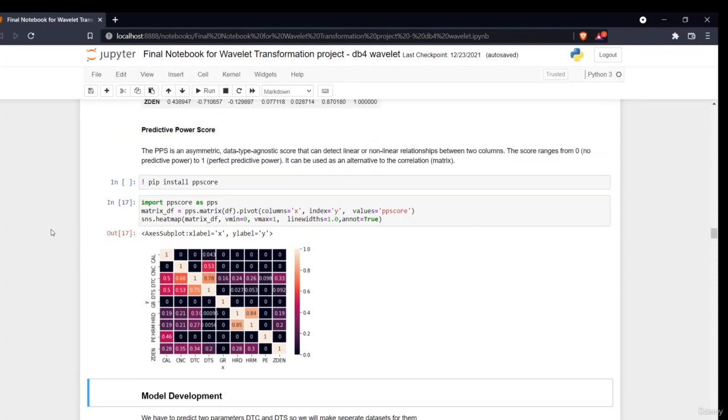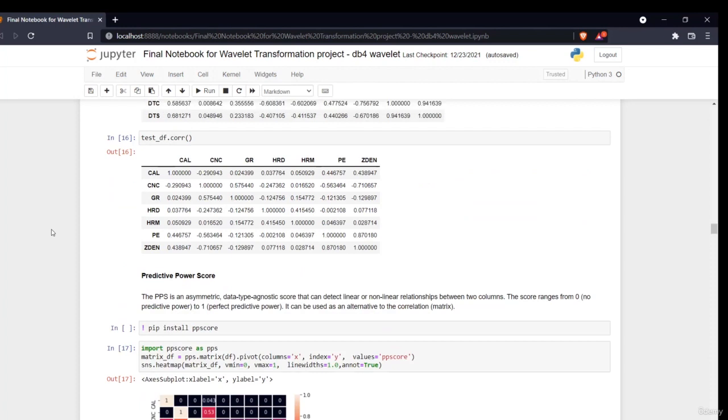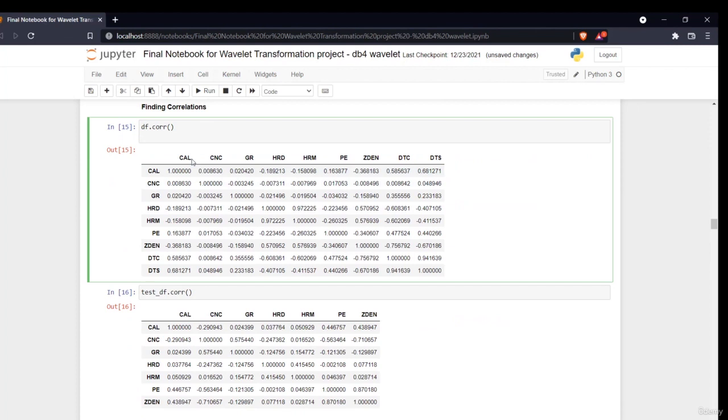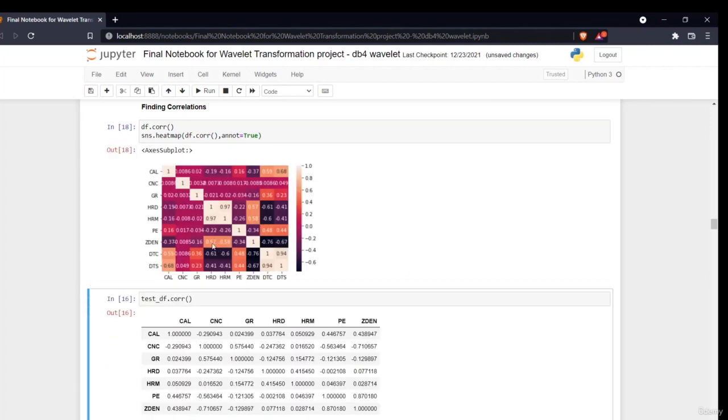If you want, you can also plot a correlation matrix. It is also the same. df.corr. Now, if you want, I can plot it for you. If you type sns.heatmap and pass it df.corr, and set annot equals true, you will find your correlation matrix. It is that easy, and it shows negatively correlated and positively correlated values. The annot equals true is basically to display the data on your tiles. So this is your correlation part.